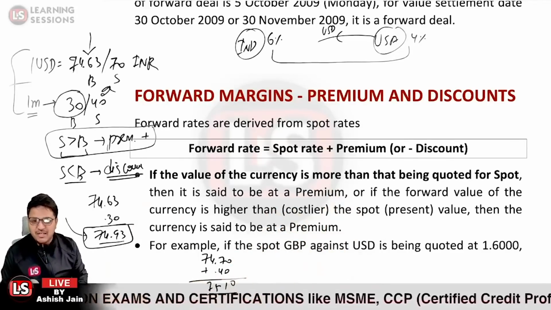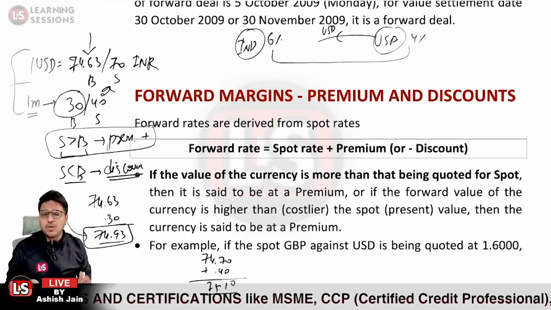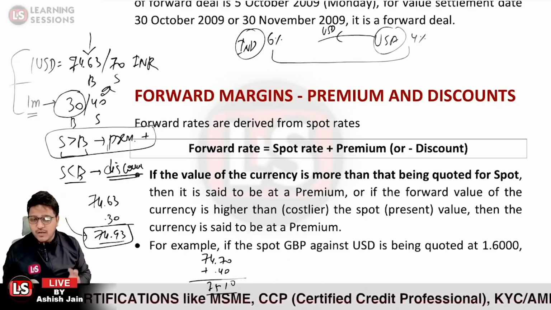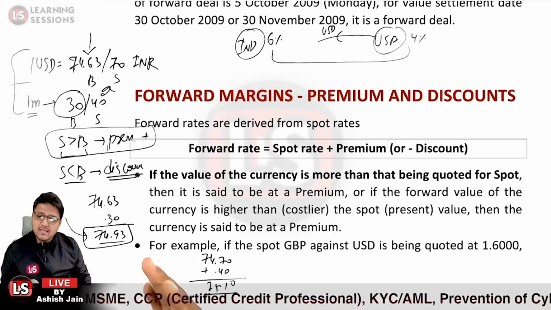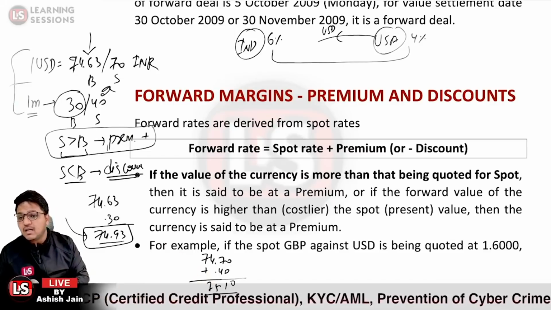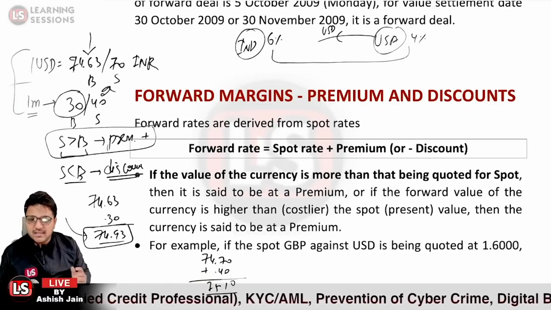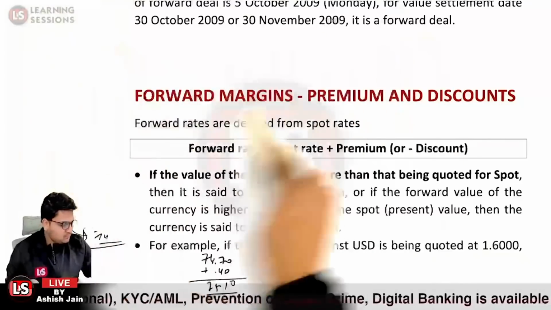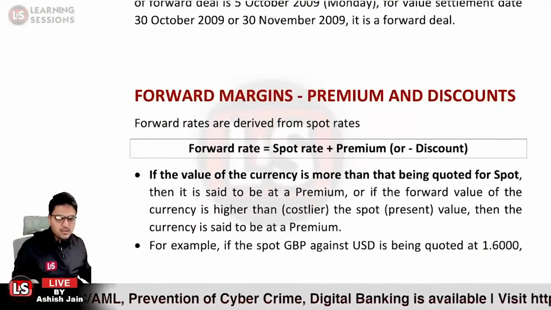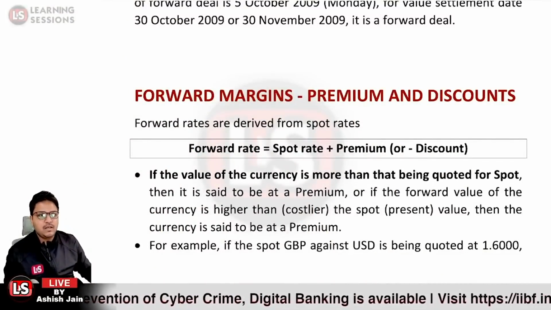So that is the concept of how we calculate the forward rate. The forward rate is a mix of the spot rate, to which we either add the premium or from which we subtract the discount. That is how we calculate the forward rate. Let's move further.